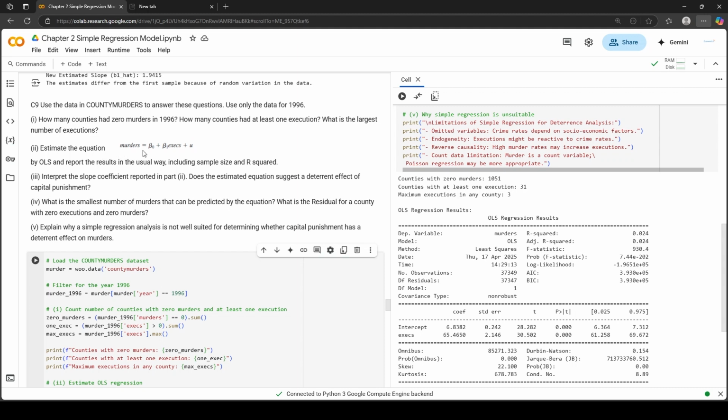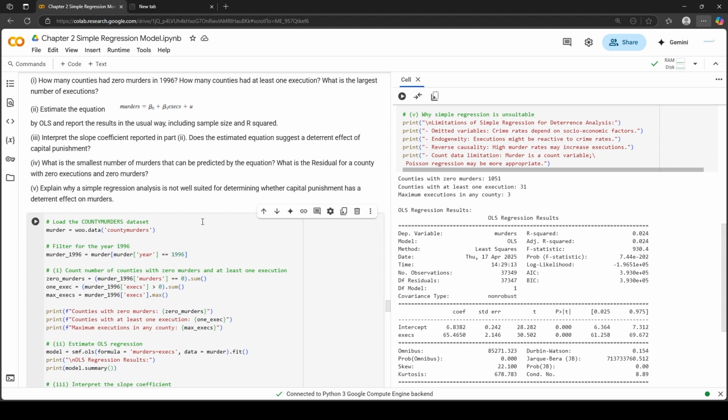Estimate the equation murders being explained by executions. In the third part, it says interpret the slope coefficient reported in part 2. In the fourth part, it says what is the smallest number of murders that can be predicted by the equation. And in the fifth part, it says explain why a simple regression analysis is not well suited for determining whether capital punishment has a deterrent effect on murders.